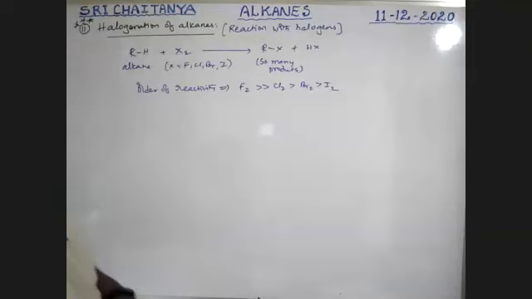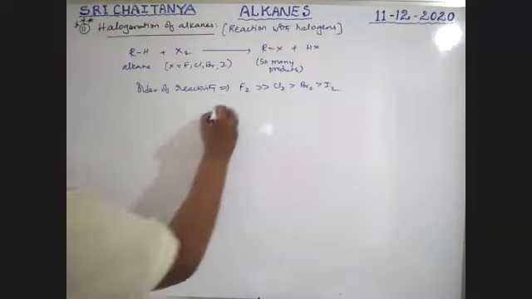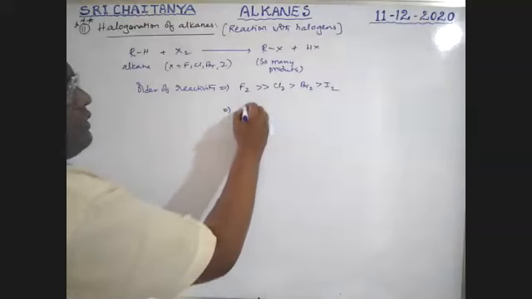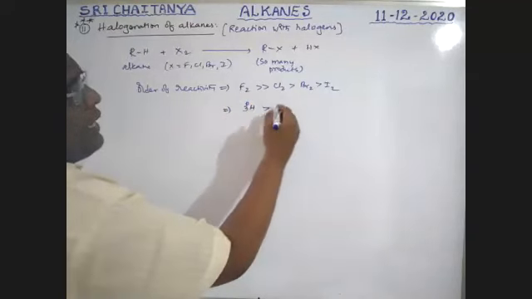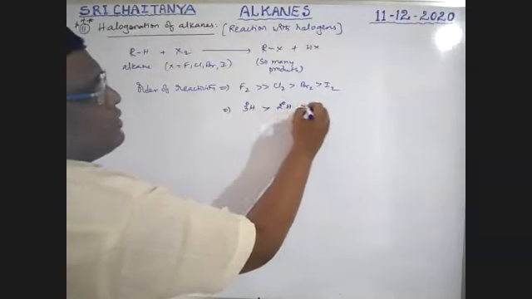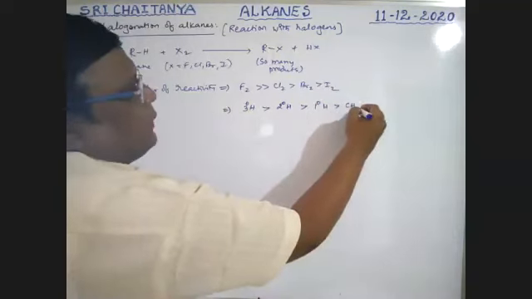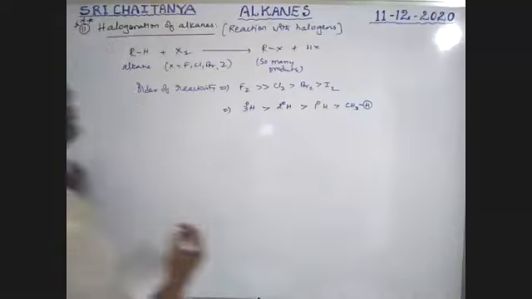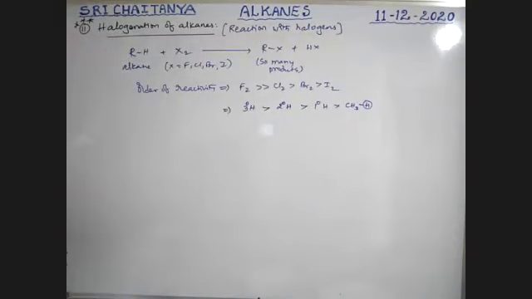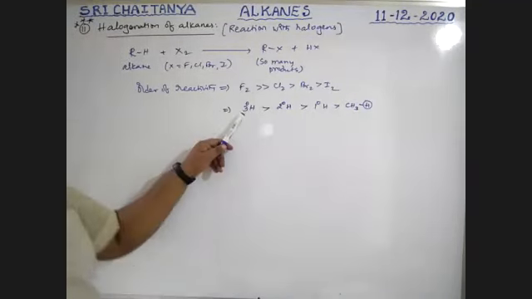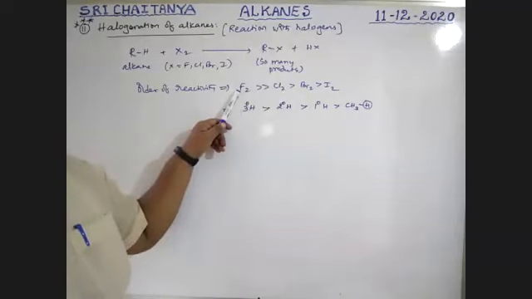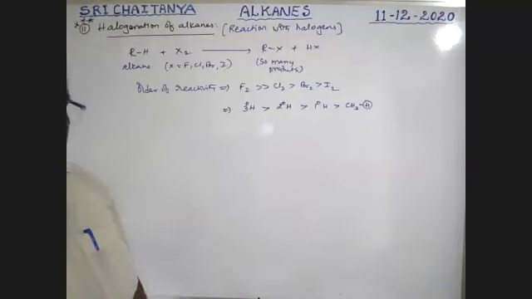Next, the order of reactivity: tertiary hydrogen is more reactive than secondary hydrogen, which is more reactive than primary hydrogen, which is more reactive than methyl hydrogen. So this is the order of reactivity of hydrogen in alkanes with halogens. Very, very important, boys.